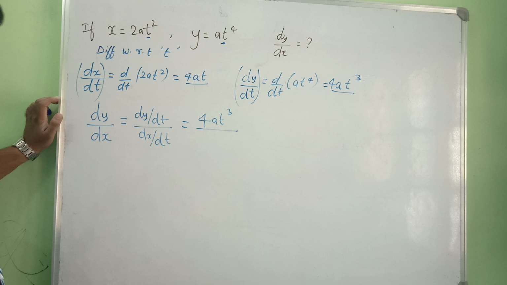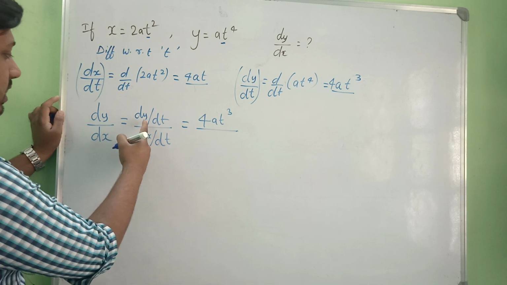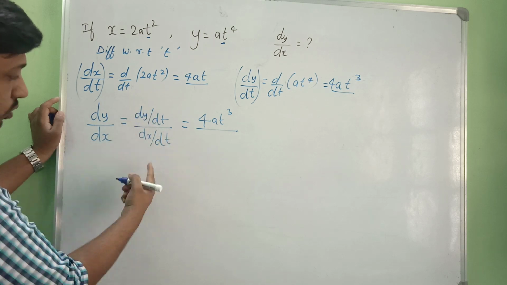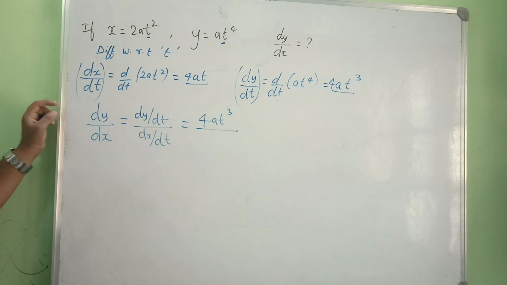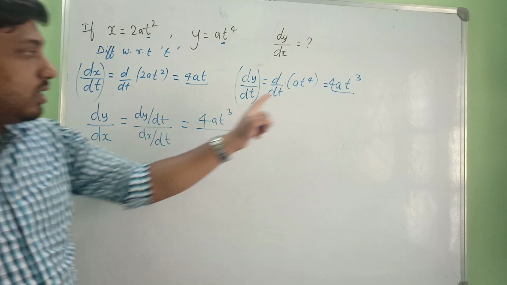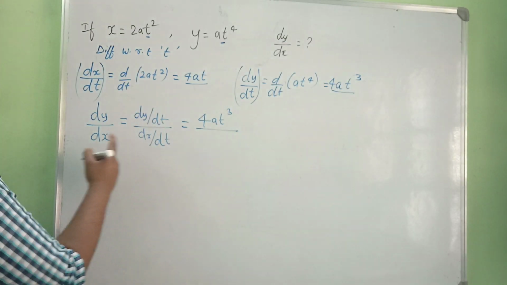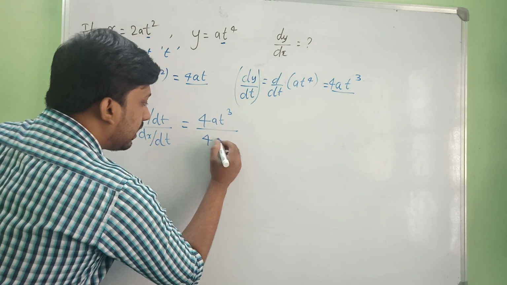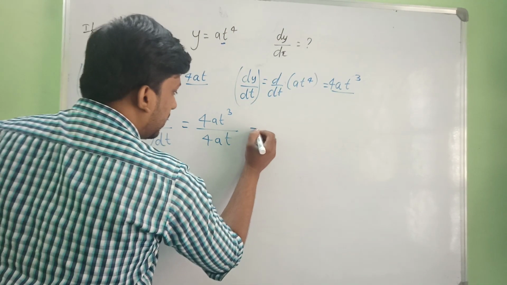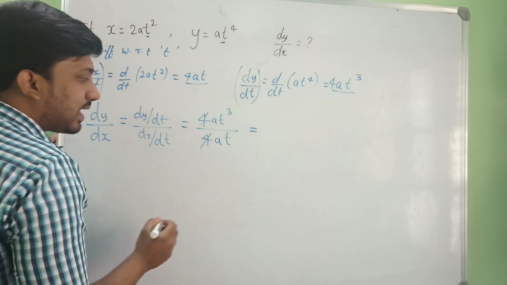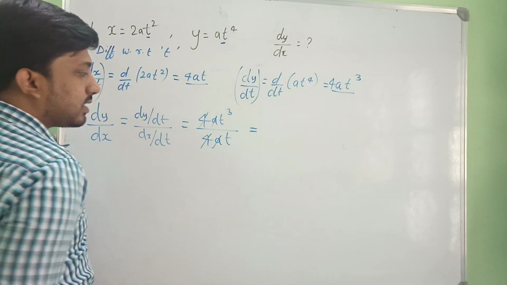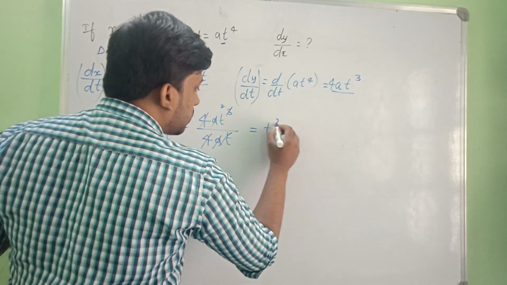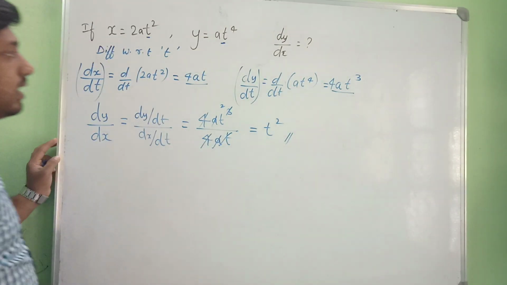It is a very simple form, don't get confused. So dy by dt is 4at cube and dx by dt is 4at. So 4 gets cancelled, a gets cancelled, 1 t gets cancelled, here 2 is remaining. So t square is dy by dx.